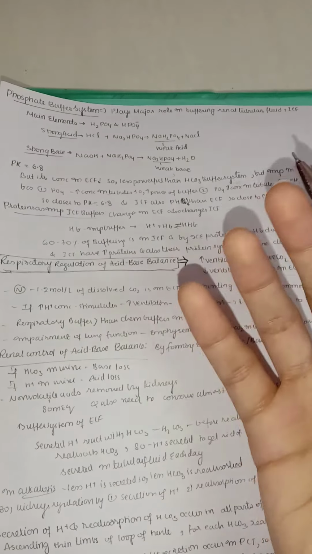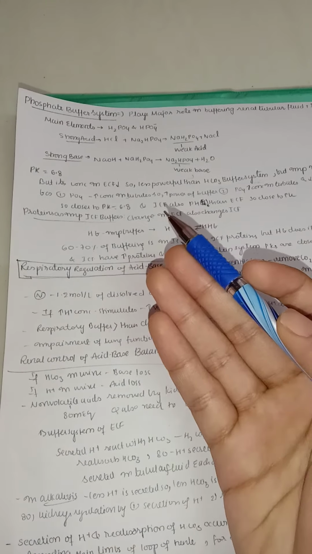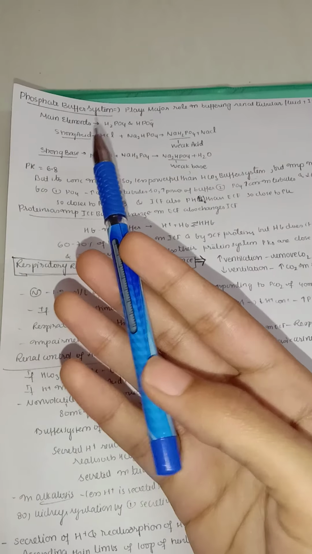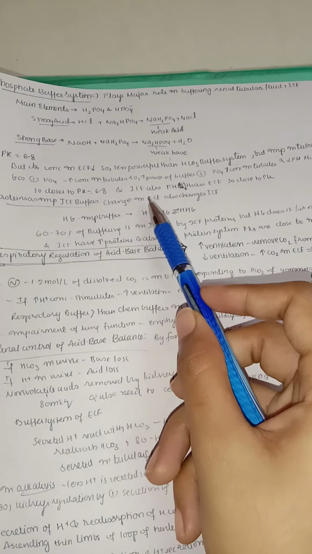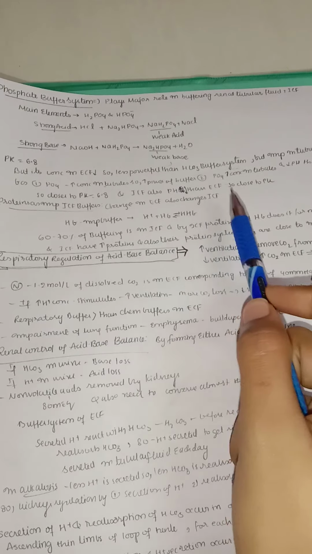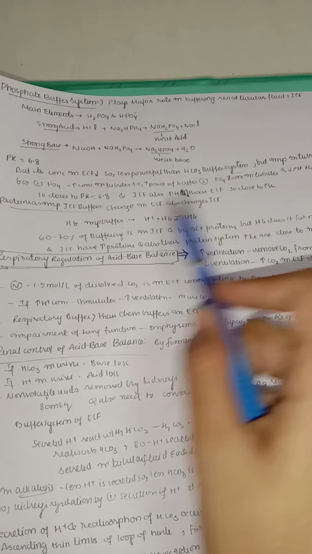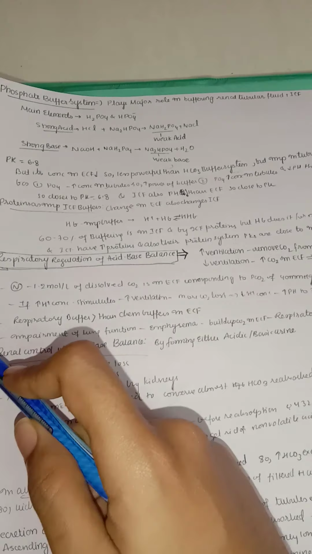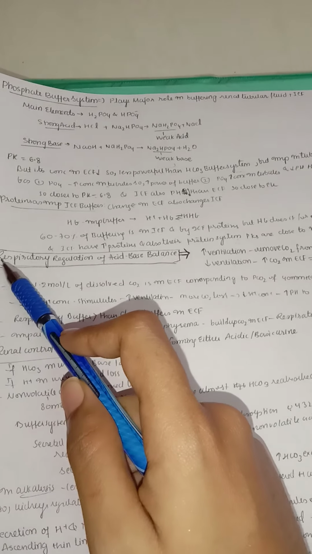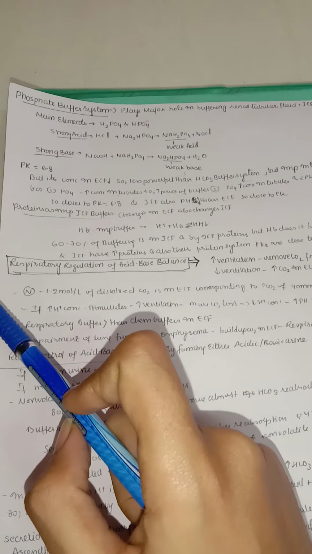So remember, the bicarbonate buffer system is best suited in extracellular fluid, whereas in intracellular fluid and renal tubules, the phosphate buffer system acts well. In intracellular fluid also the pH is lower than extracellular fluid, so here also the pK value is closer to 6.8. So this is about the phosphate buffer system.